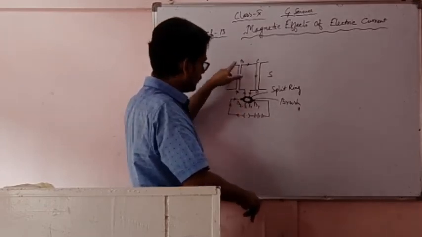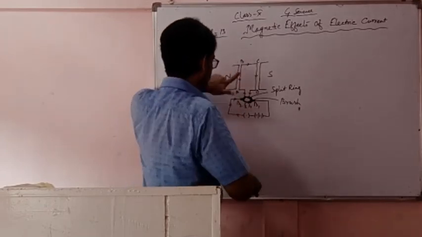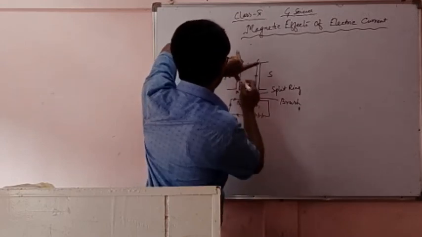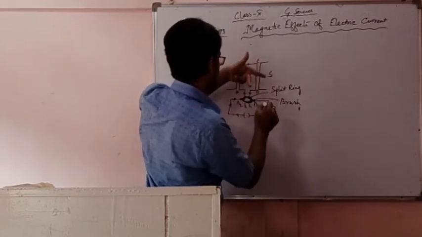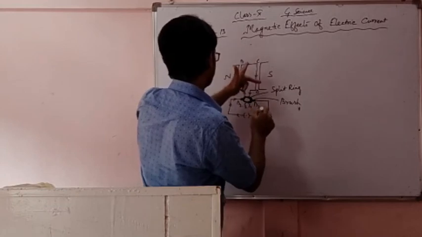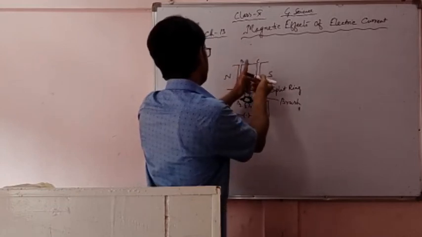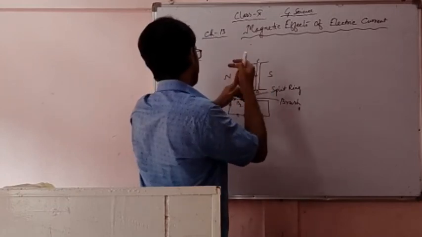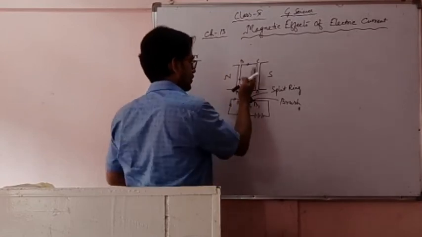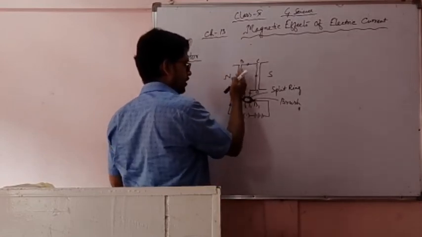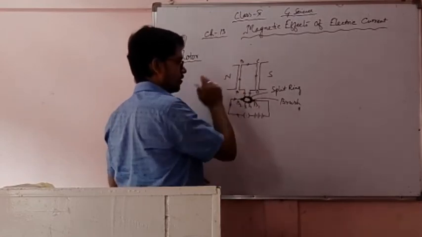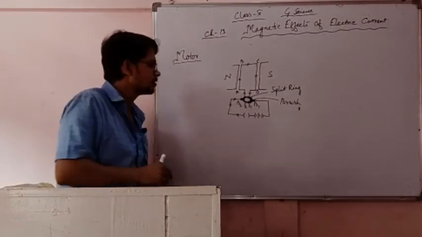So when A to B, AB is going downward. When C to D, this side is coming upward. So one is going downward, another is coming upward. When this one comes there, and this one goes there, then this one is coming upward and that one is going downward. So like this it is continued.